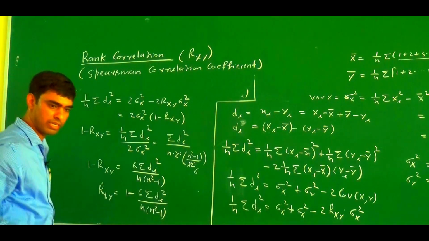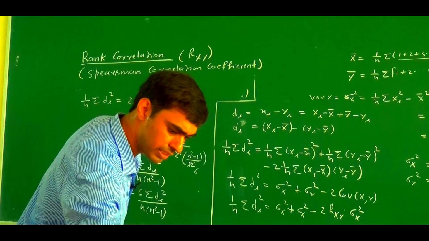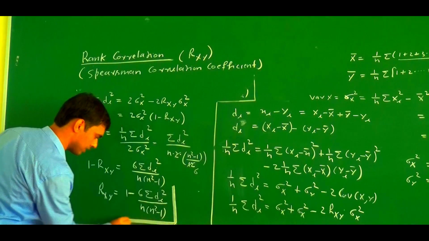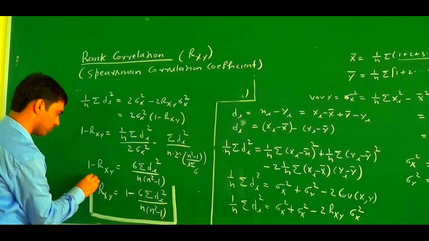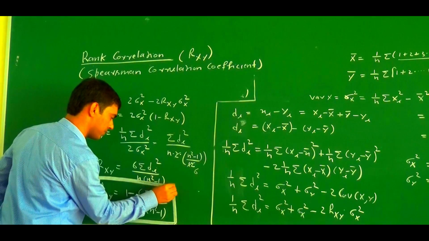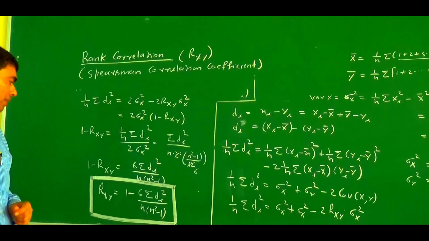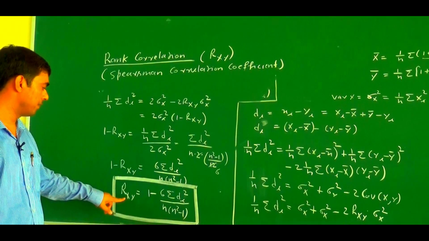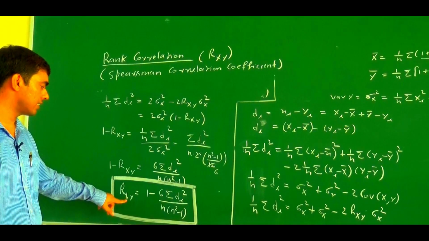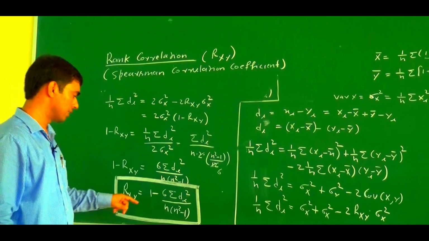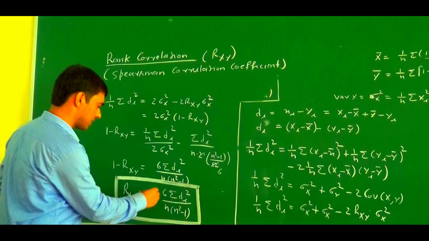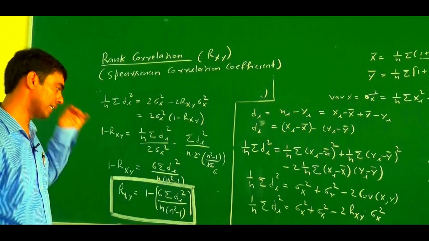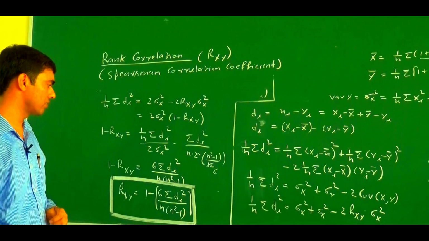This is the Spearman rank correlation coefficient formula. So there is a need to remember this formula. It means the rank correlation coefficient between x and y: if the rank of x is given and the rank of y is given, then this is 1 minus 6 sigma di square upon n square minus 1.